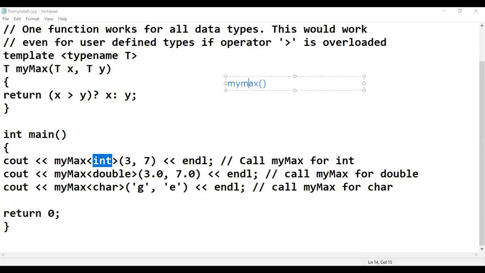What is expected with these 3 and 7 values is that it should give them to the definition, right, with x having the value 3 and y the value 7. Depending on this, it should check which one is the maximum value, and that should be considered as the return value from this function, right?